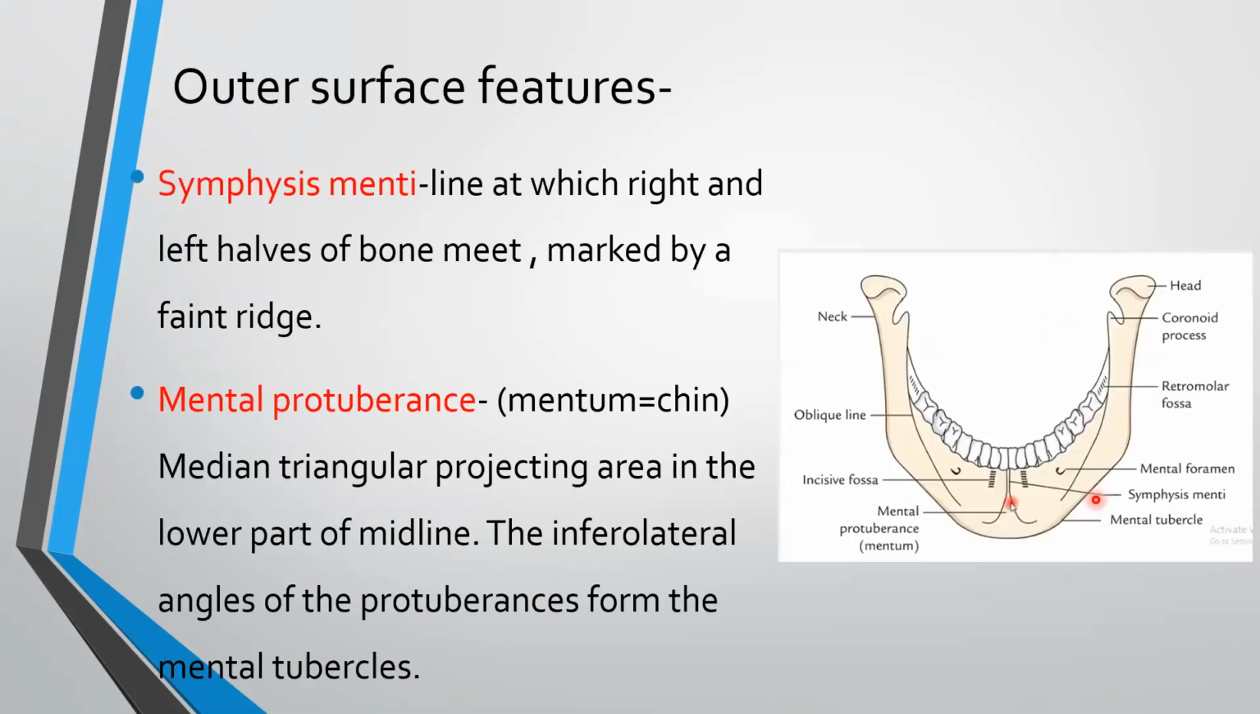Outer surface features. Symphysis menti. It is a line at which right and left half of bone meet. It is marked by a faint ridge. This is symphysis menti. Mental protuberance. Median triangular projecting area in the lower part of midline. The inferolateral angles of the protuberances form the mental tubercles. This is mental protuberance and mental tubercles.